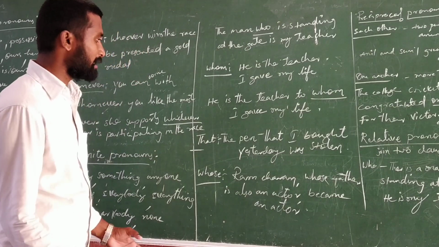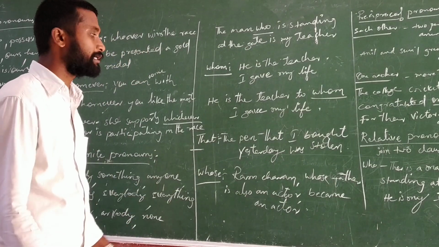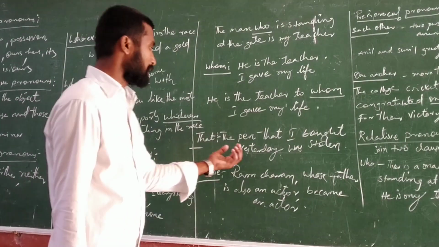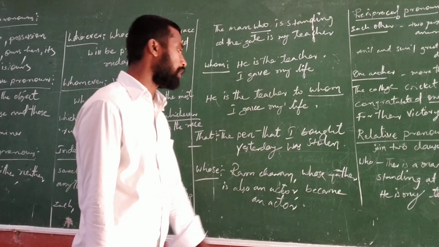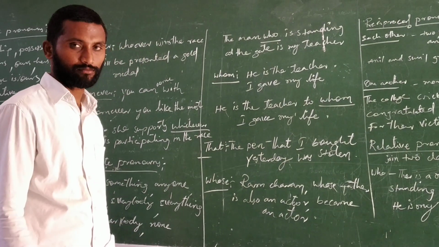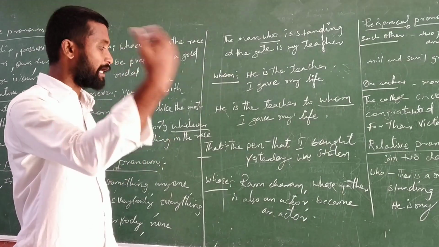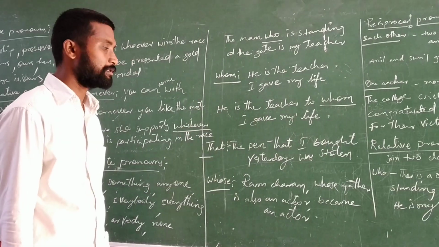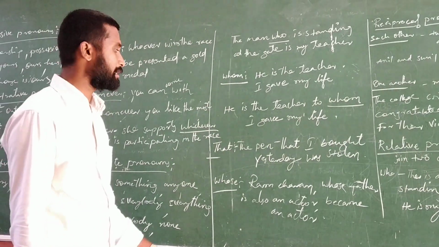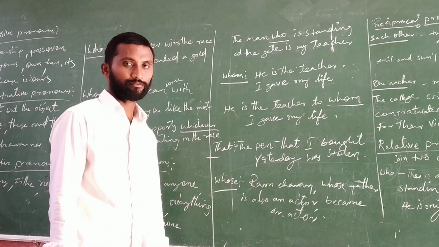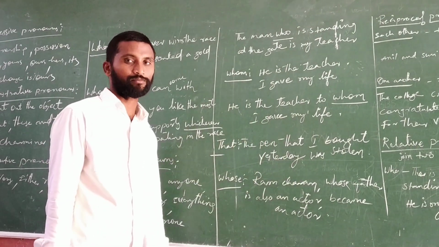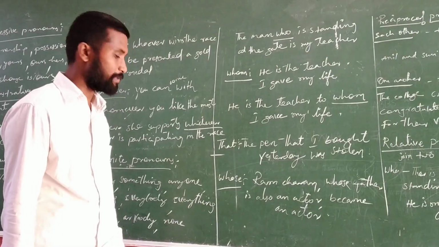And the next one, that. It is used to point out. The pen that I bought yesterday was stolen. In this way we use that to point out a particular subject, thing or place.